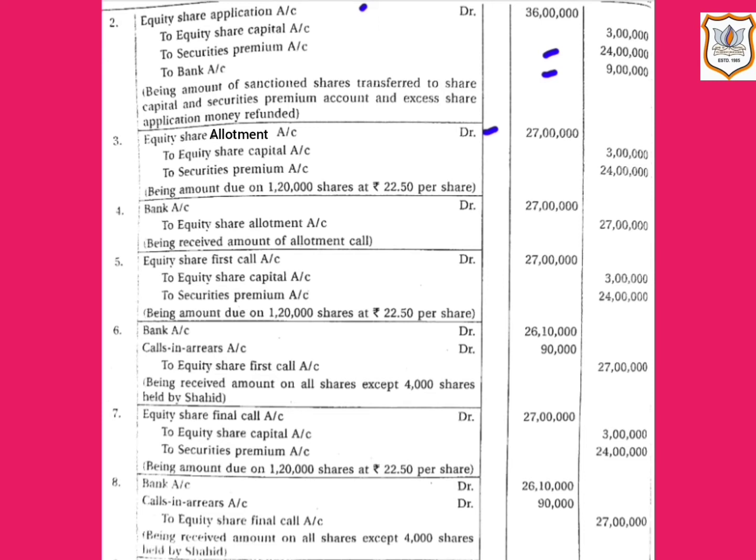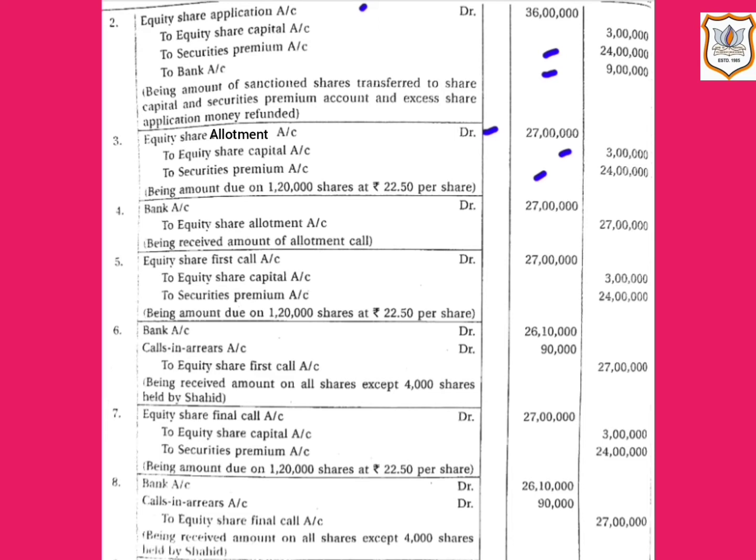Again, 22.5 is the amount per share at the time of allotment including premium, and out of that 3 lakh will be credited to equity share capital account, that is 1,20,000 multiplied by rupees 2.5, and securities premium account will be credited by rupees 24 lakh, that is 1,20,000 multiplied by rupees 20, the amount of premium per share at the time of allotment.